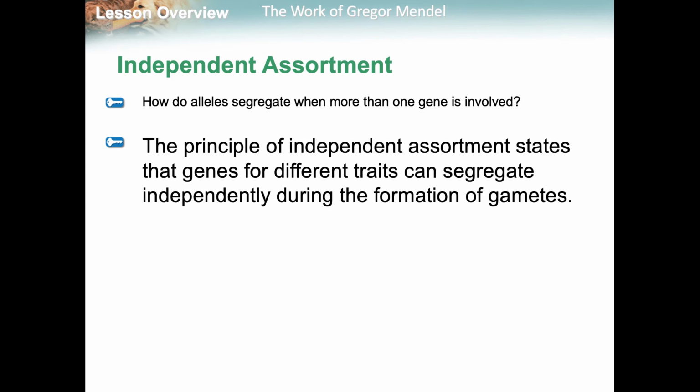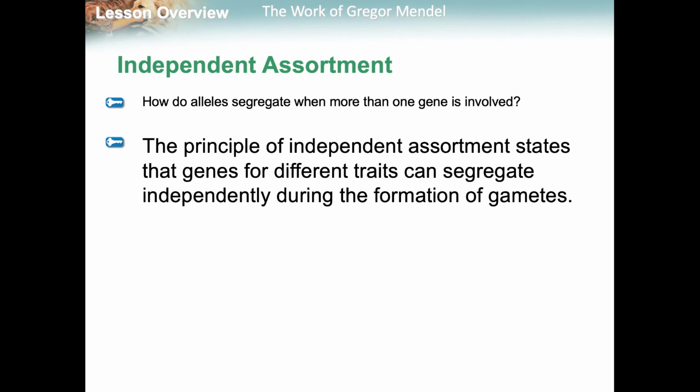When you're segregating independently for the dihybrid crosses specifically, that's the principle of independent assortment. So that's where one of the alleles will come down, and then the other trait, one of those alleles will come down as well. And then during the formation of the gametes, you get different traits throughout it.